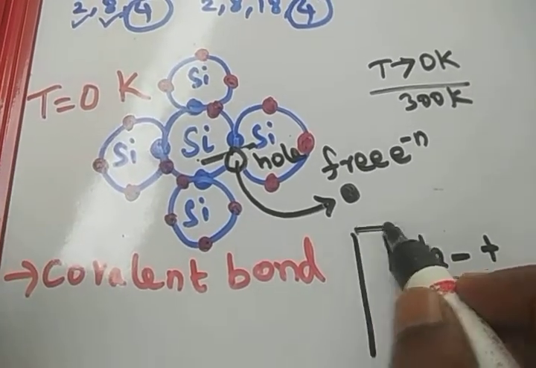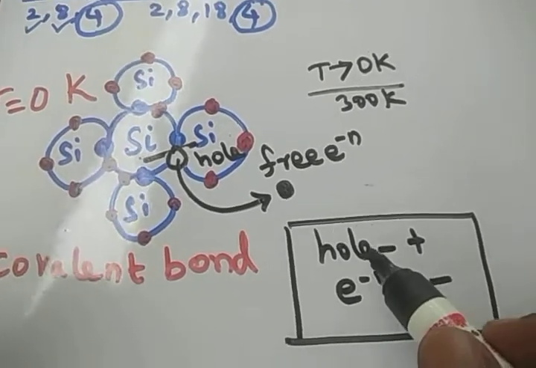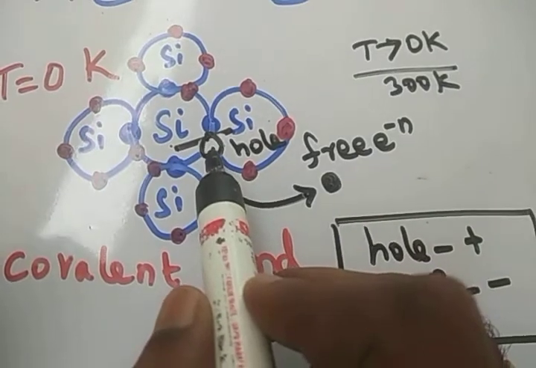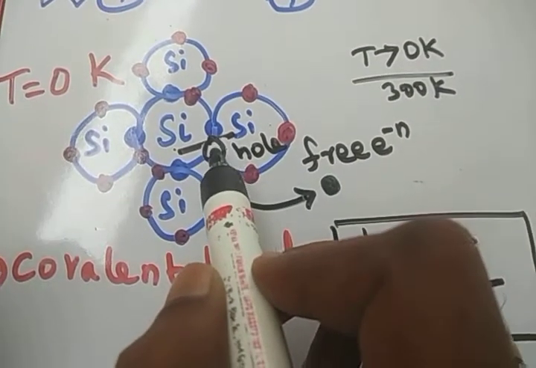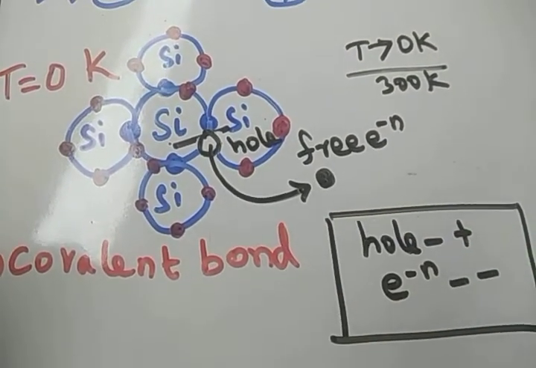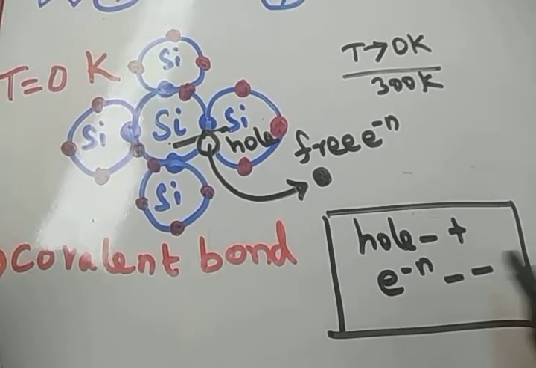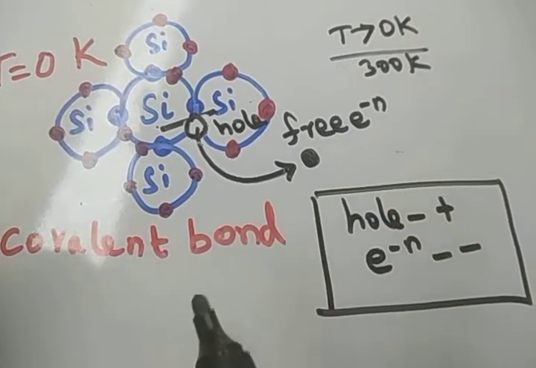So hole is a positive charge and electron is a negative charge. Hole is a virtual positive charge. Why are they taking a hole as positive? The electrons are present in this position, and because of the attraction that was already there, a virtual positive place is there. So we can say that this is a hole, as a positive.